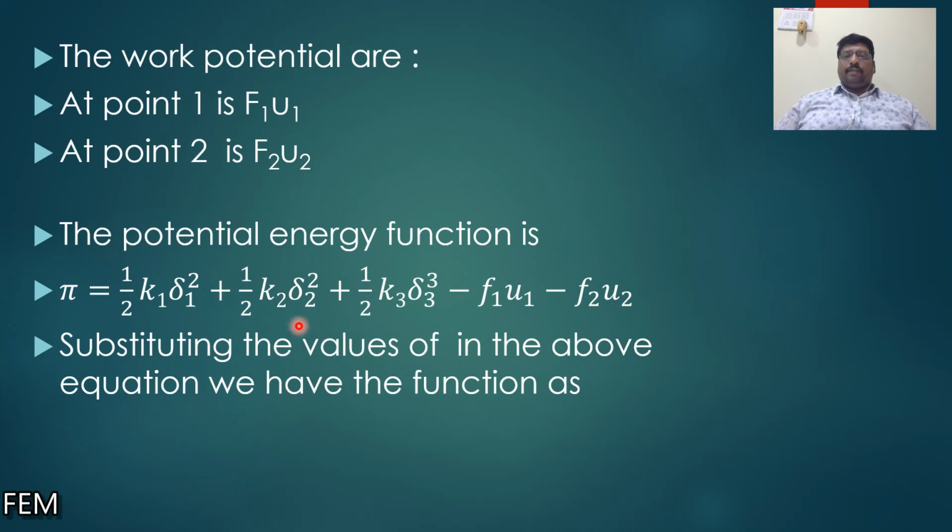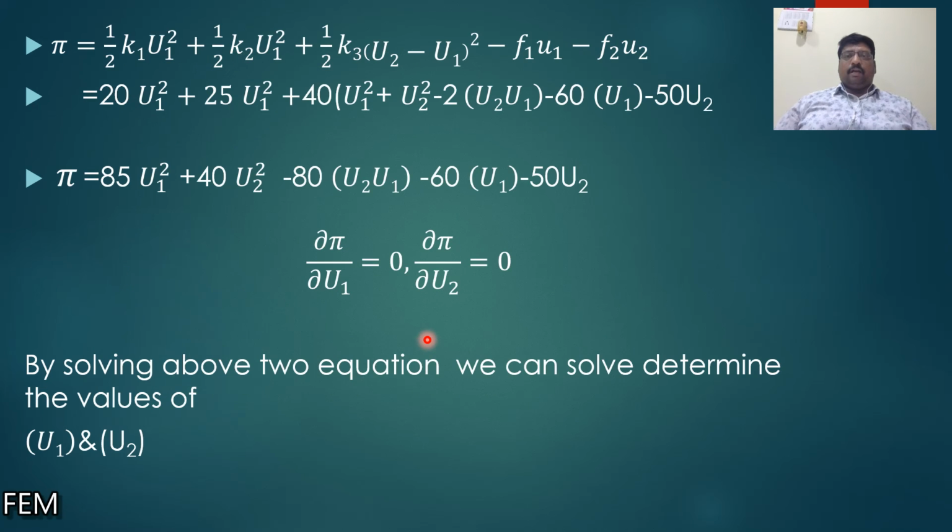Substituting the values of k1, delta 1, k2, delta 2, k3, delta 3 and F1, F2 in this equation, finally we have the function pi equal to 85 u1 squared plus 40 u2 squared minus 80 u2 u1 minus 60 u1 minus 50 u2. In this function, u1 and u2 are the only variable terms.